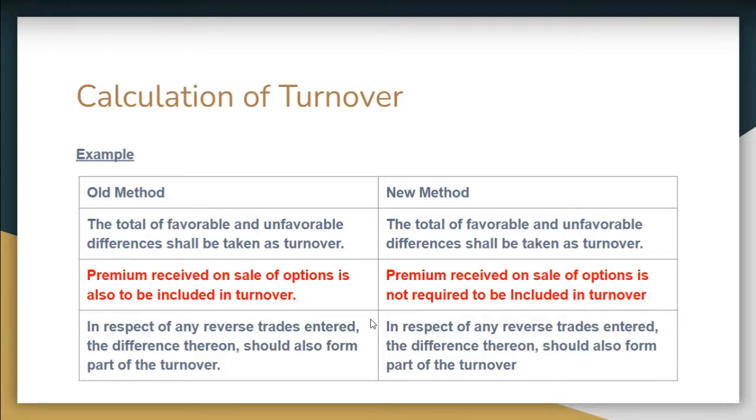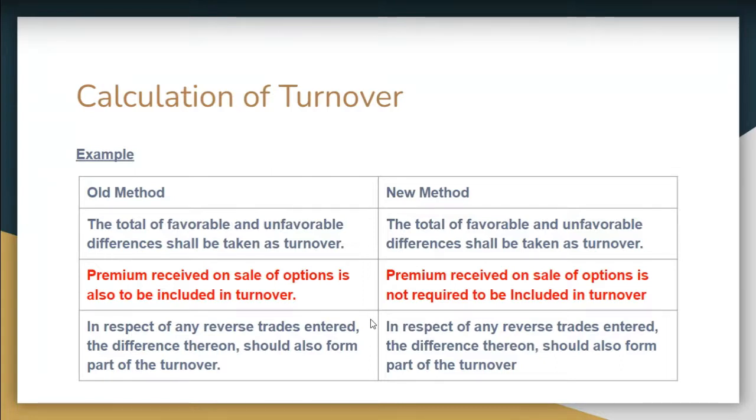In the same way, in options, the premium received on sale of an option is also added to the turnover. Here we take the difference for whatever transaction happens in the option, sale minus purchase. If there is a profit of, suppose, 20, and while selling the option the premium earned is, suppose, 100, we will add 100 plus 20, so 120 will be the turnover. We will see the example also. And in respect of any reverse trade entered, the difference thereon should also form part of the turnover. So this is the old method.